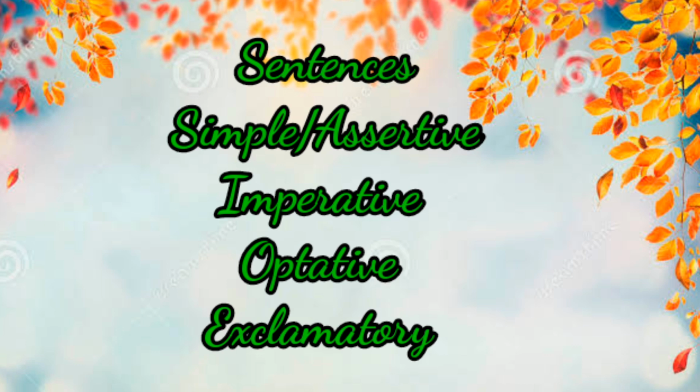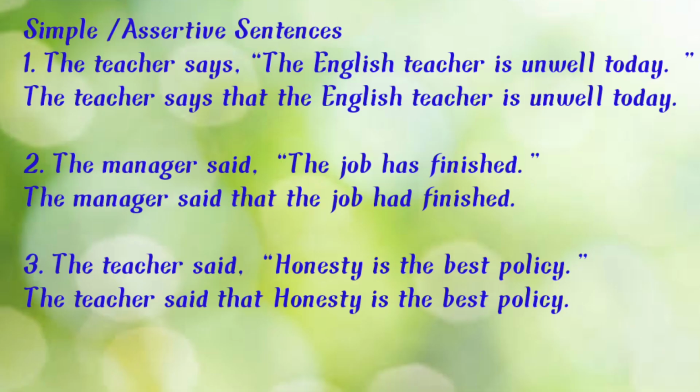Okay. So dear students, let's pick up simple or assertive sentences first of all. Simple or assertive sentences can be negative or positive sentences. To change this type of sentence into indirect speech, first and foremost thing which we have to pay attention to is the reporting verb. If the reporting verb is in past, only then we make the changes inside the inverted commas, in the reported speech. If it is in present or future, we do not make any changes. Fine. So first of all, simple sentences.